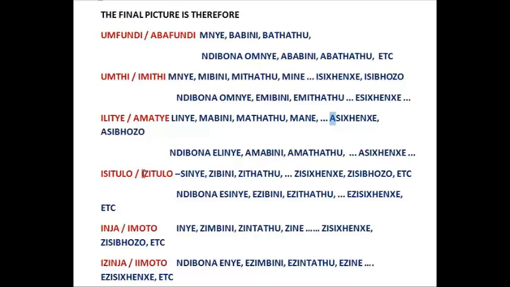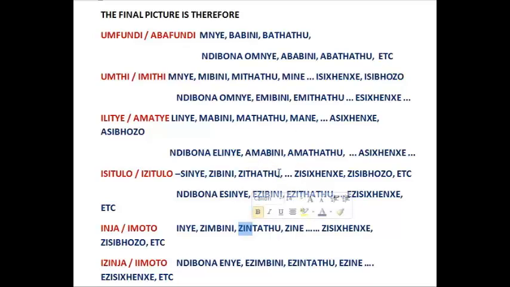Okay, then we went on to the isi words, and this is probably the one which we must compare with the last one, because this is where the z occurs. So let's just have a look. With izitulo we had zibini, but with imoto we had zimbini. Zitatu, zintatu.